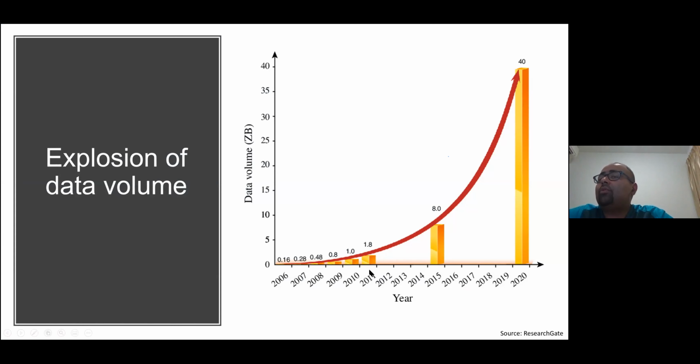But right now, from 2010 onwards, you see this graph increasing sharply, right? The data just exploded, and there was a demand to handle this kind of data: where to store it, how to handle it. So there was a requirement, and that's why data science and analytics came into the picture.